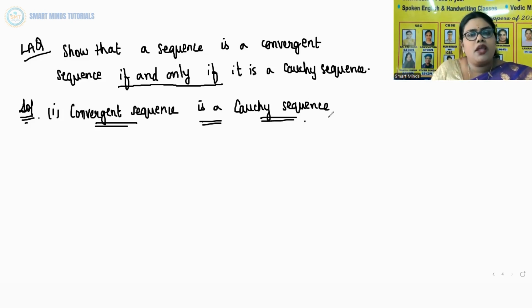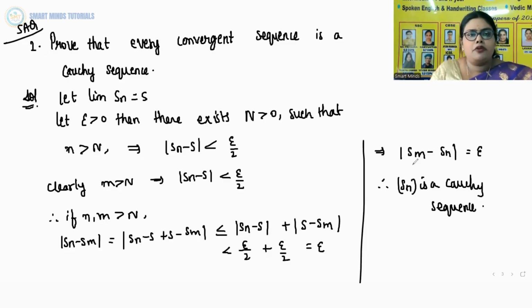For this we have to write the last SAQ; this part you have to write again. So let limit Sn equal S and let epsilon greater than 0. Then there exists a positive capital N such that n greater than N implies mod Sn minus S is less than epsilon by 2.